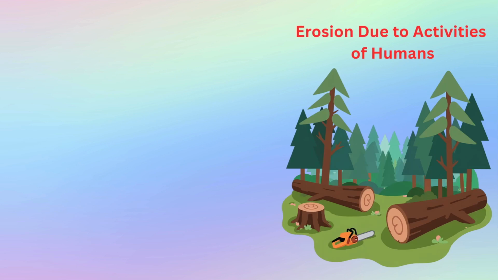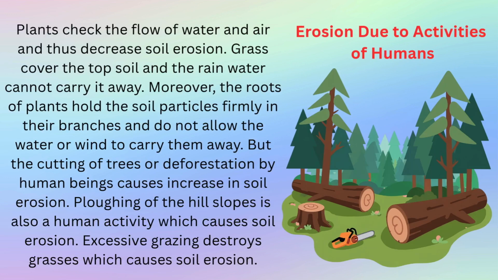Erosion due to activities of humans. Plants check the flow of water and air and thus decrease soil erosion. Grass covers the topsoil and the rainwater cannot carry it away. Moreover, the roots of plants hold the soil particles firmly in their branches and do not allow the water or wind to carry them away. But the cutting of trees, or deforestation, by human beings causes an increase in soil erosion. Plowing of the hill slopes is also a human activity which causes soil erosion. Excessive grazing destroys grasses, which causes soil erosion.